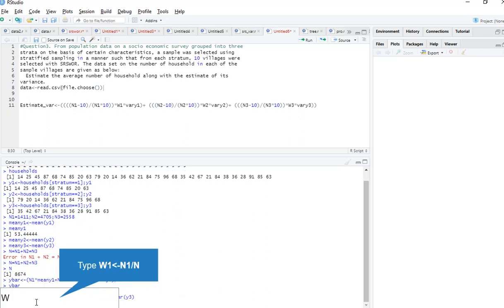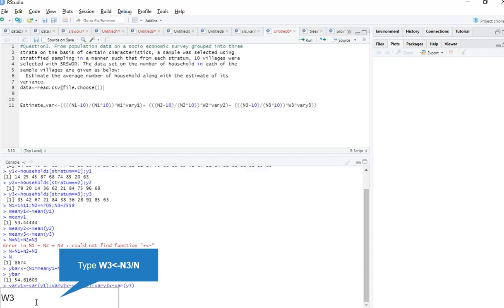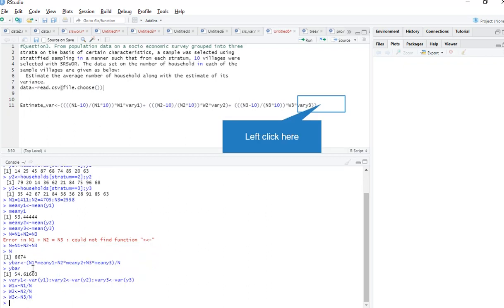Now we need the weights. For finding the weights I am denoting them as w1. For stratum 1 I am taking w1. What is the formula? W1 is capital N1 divided by capital N. This is for weight 1. For weight 2, N2 divided by capital N. Okay. For weight 3, N3 divided by capital N. Now I have the weights also.